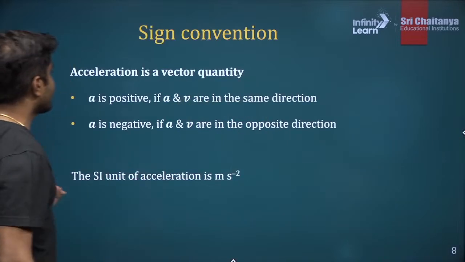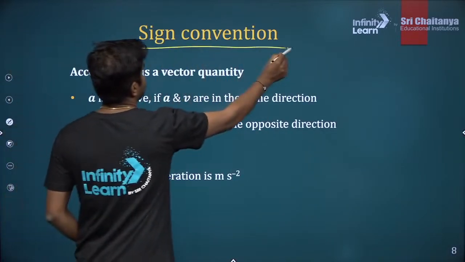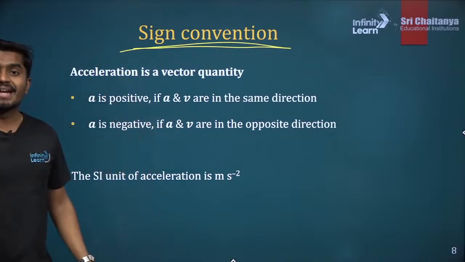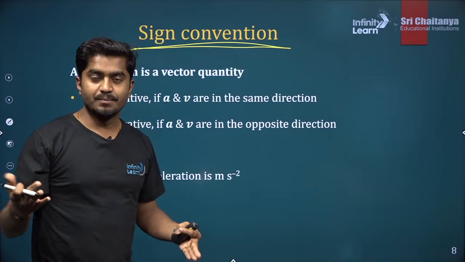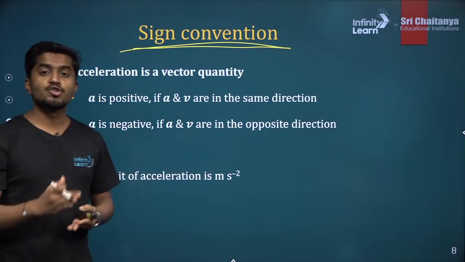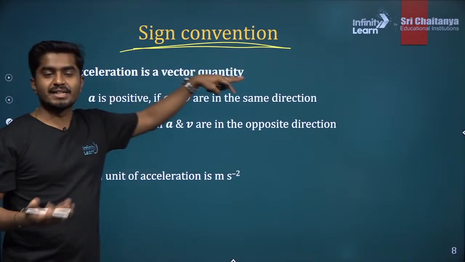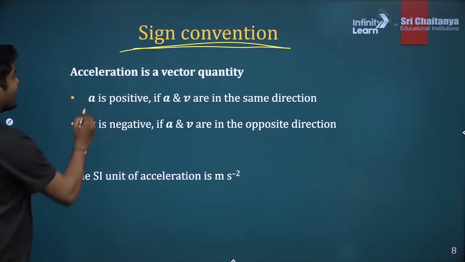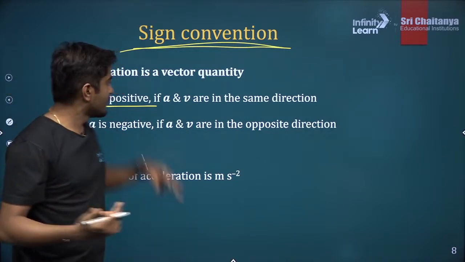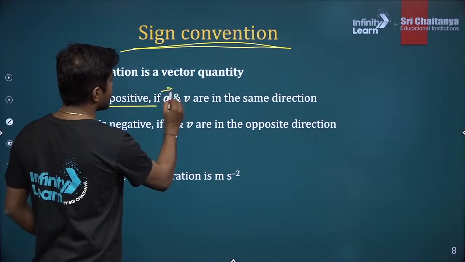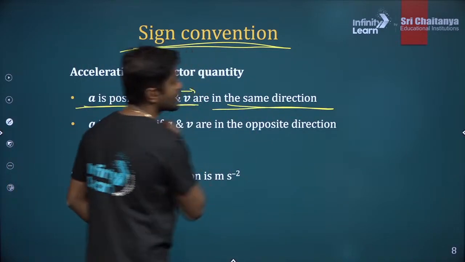Alright, great. So now we need to remember the sign. Acceleration is a vector, so it can be positive, it can be 0, it can be negative as well. And how will you decide what should be the sign of the acceleration? When do you call acceleration to be positive? If the acceleration and velocity vectors are in the same direction.